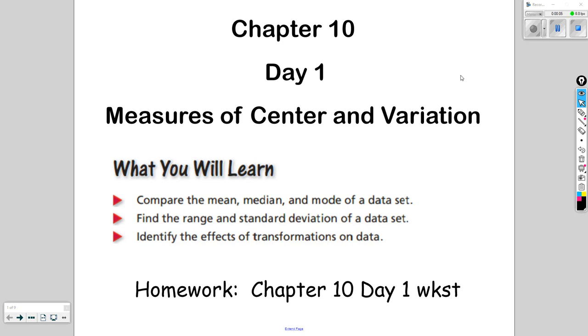Today we're going to introduce a new chapter, Chapter 10, which talks about basic statistics and probability. So today we're going to go over some measures of center and variation, including the mean, median, mode, and range of a data set. Now, understanding basic statistics and probability is essential to becoming an informed citizen, because so often